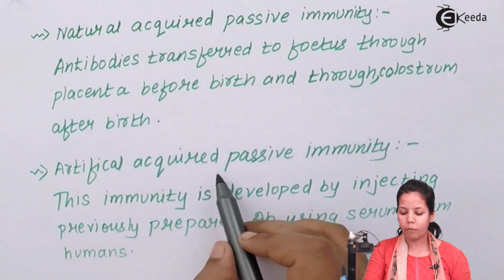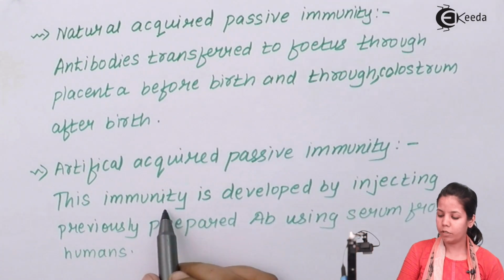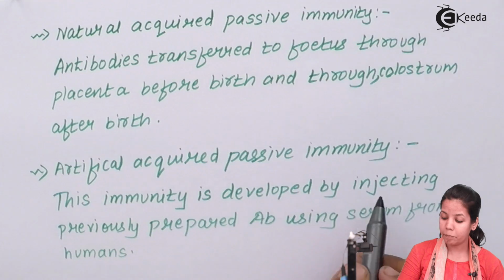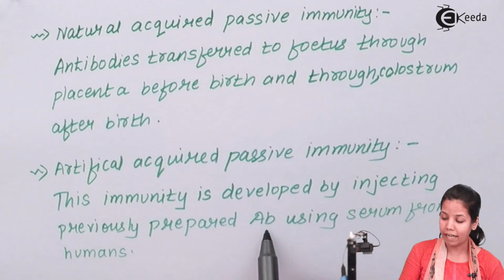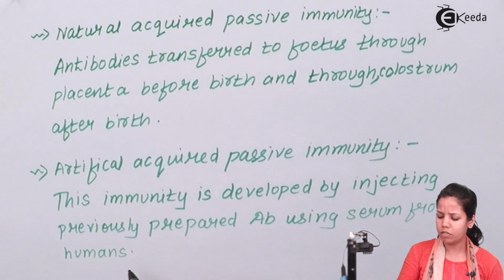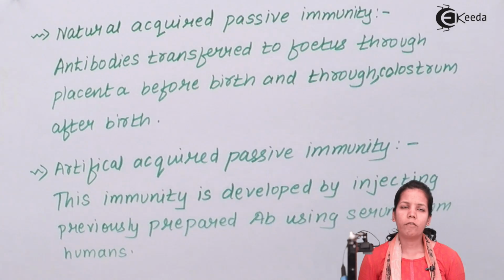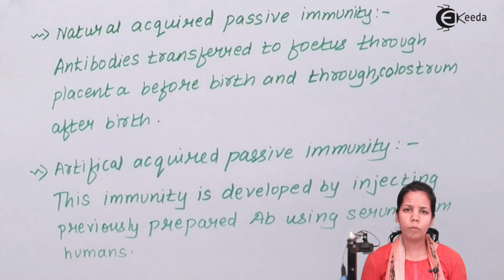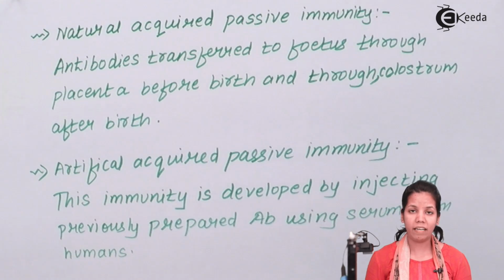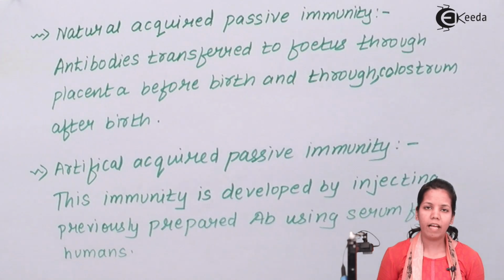Now, artificially acquired passive immunity means this immunity is developed by injecting previously prepared antibodies, using serum from humans, or sometimes from animals. What does this correlate to? For example, you want to prepare an antibody for a certain infection, say X infection. You take the antigen of that particular infection, and by antigen I simply mean a killed organism, and you inject it into another animal which has similarity to human beings.